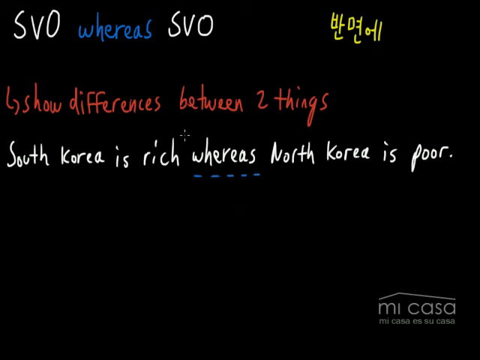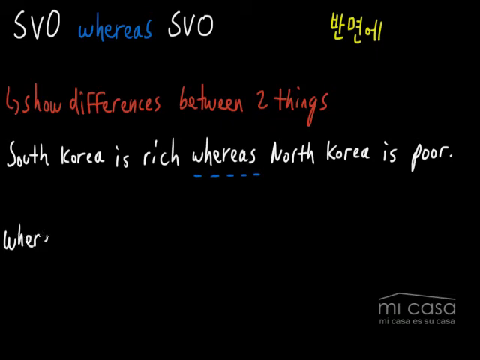So again, here I'm using this word whereas to connect two sentences and show the differences between two things. In this case, South Korea and North Korea. It's just a really useful structure that we use to compare two different things. And in Korean, this would mean 대한민국은 부자인 반면에 북한은 가난해요. Alright, so let's go ahead and look at our second example.